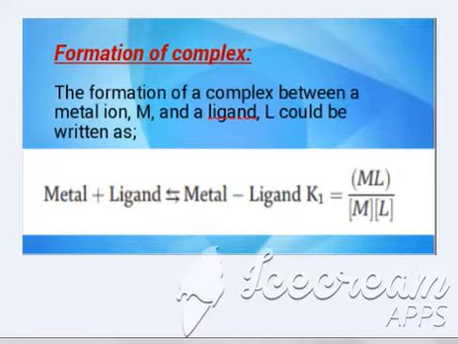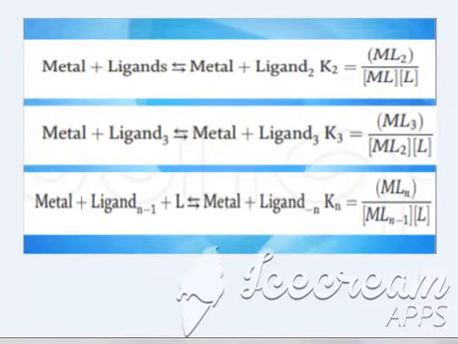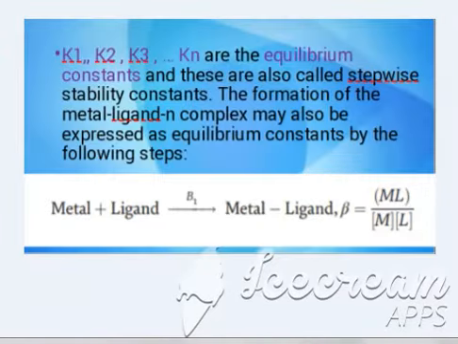Formation of complex. Formation of a complex between metal ion M and a ligand L can be written as the reaction M plus L gives ML, where K1 is the equilibrium constant for this reaction, and K2, K3, and so on up to Kn are the equilibrium constants, also known as stepwise stability constants.